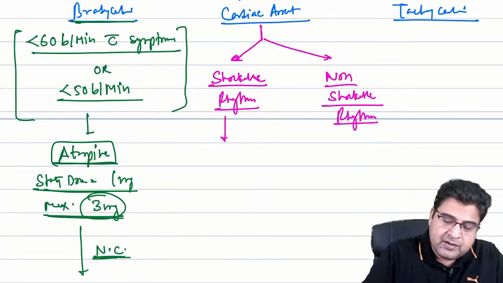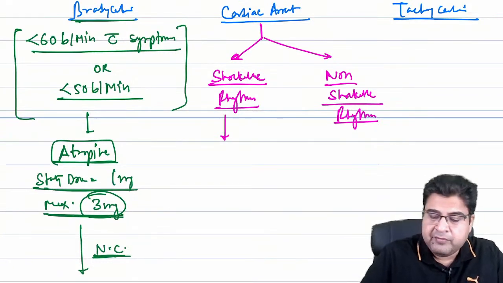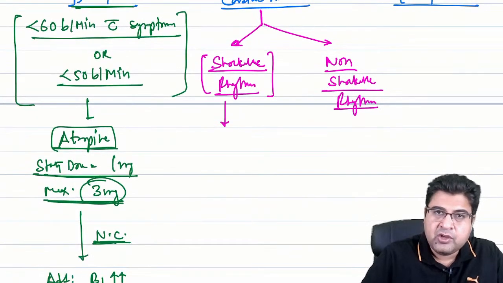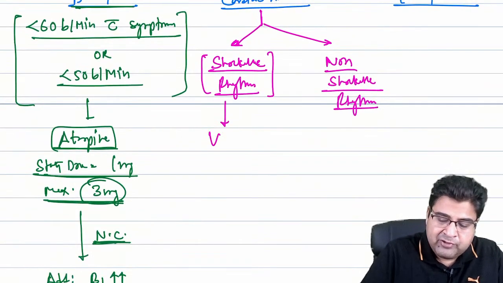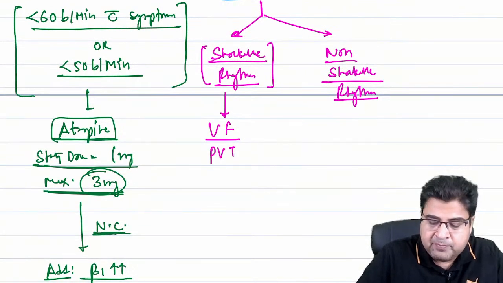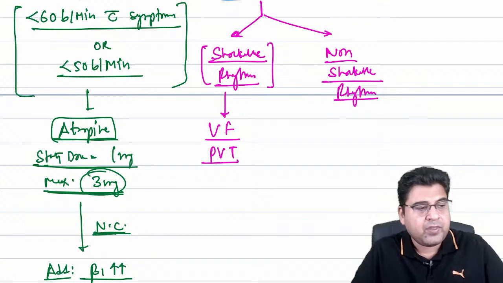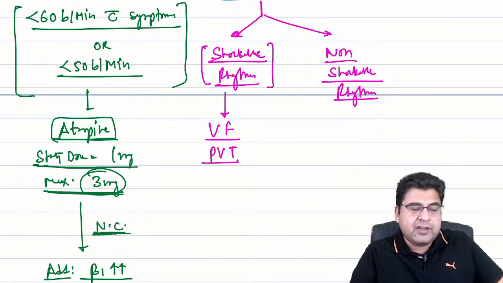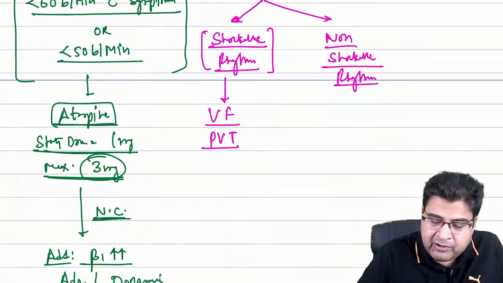If the patient has come to you with a shockable rhythm in cardiac arrest, what are the examples of shockable rhythm? The patient can come with ventricular fibrillation, or with pulseless ventricular tachycardia.